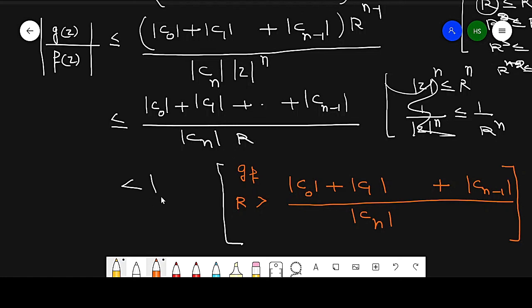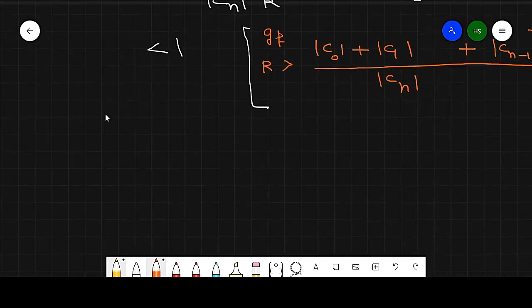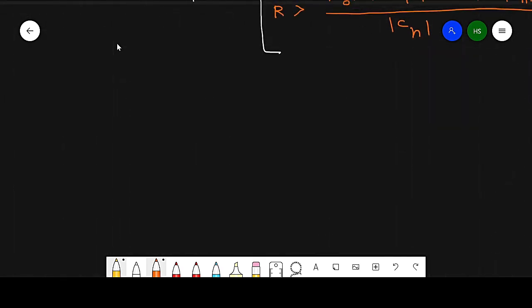If this value is less than 1, it means we choose R which satisfies this condition. In that case, Gz by f of z is less than 1.